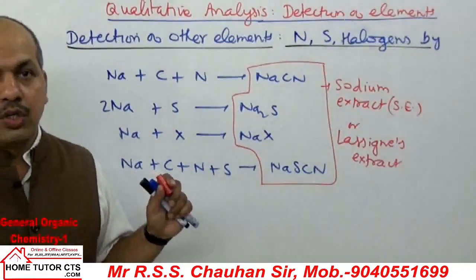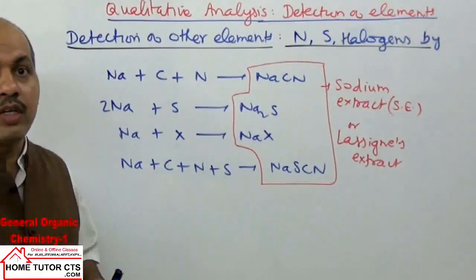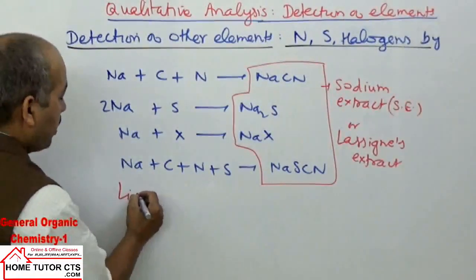In this method, we cannot take potassium or lithium. The reason: lithium is less reactive.